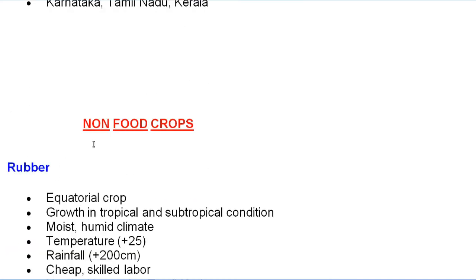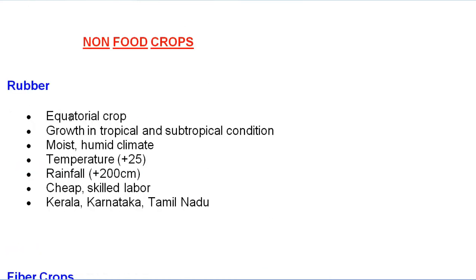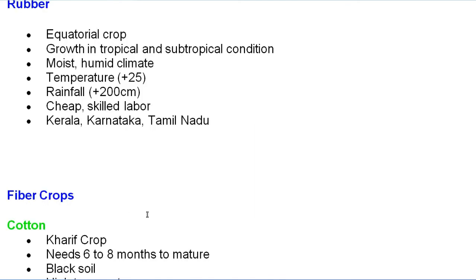Let's move to the non-food crops. Here it is rubber, first of all, and it is an equatorial crop. It grows in tropical and subtropical conditions. A moist, humid climate is required. Temperature above 25 is required. Rainfall above 200 centimeter. Cheap, skilled labor is required. Kerala, Karnataka and Tamil Nadu as well as Andaman Nicobar are also important places for growing rubber.